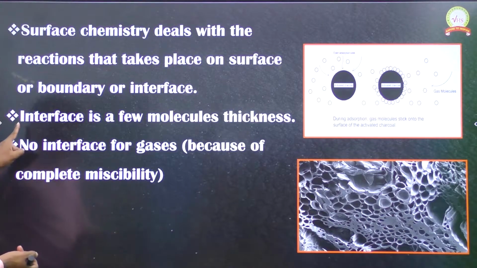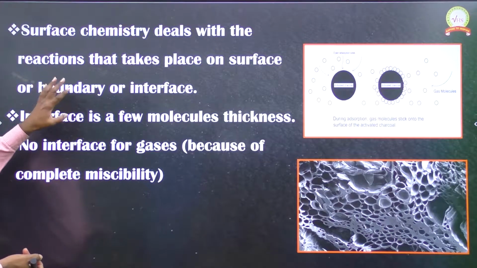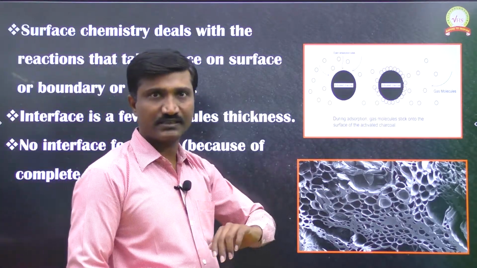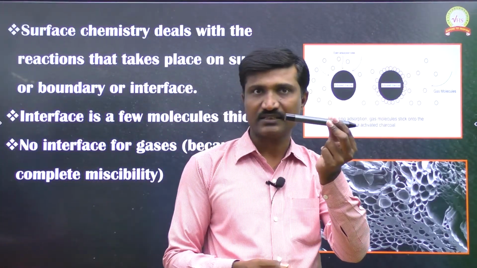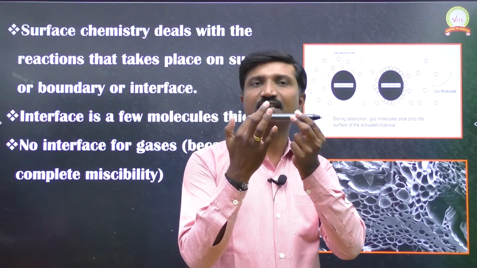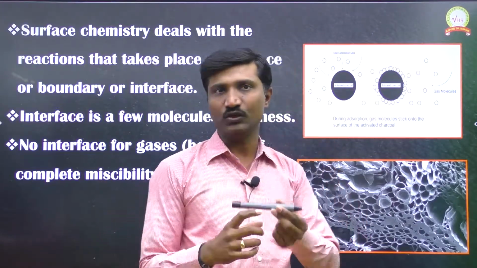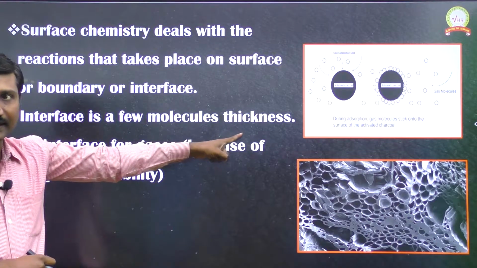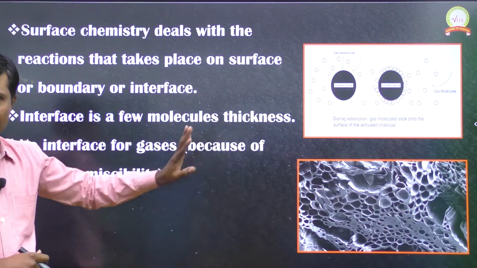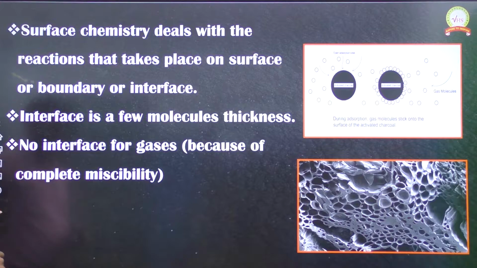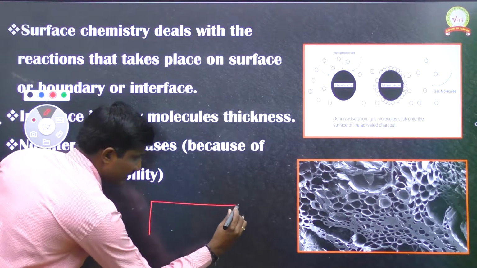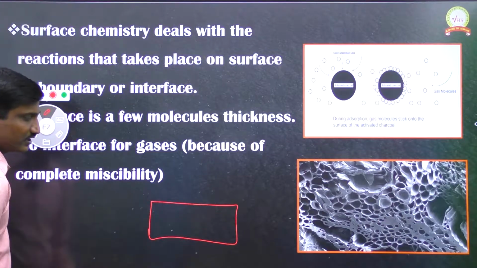Now, if we say interface, surface or boundary, up to what part of a substance do we express it? For example, I am taking this substance. Do we express the surface as the upper part only, or inside also? That surface is a few molecules thick, as we just discussed.